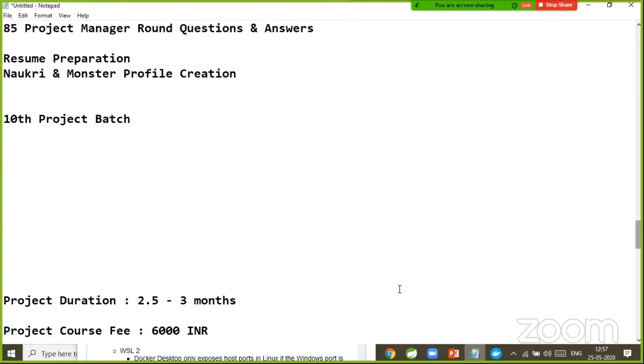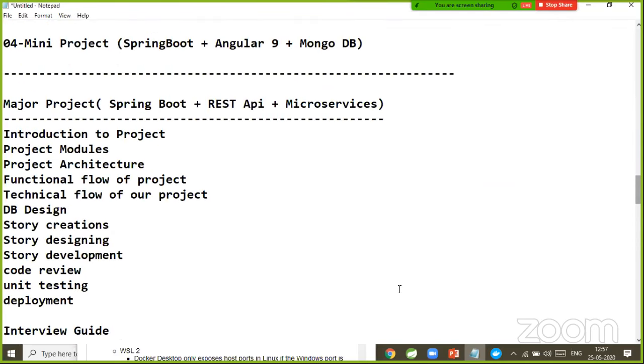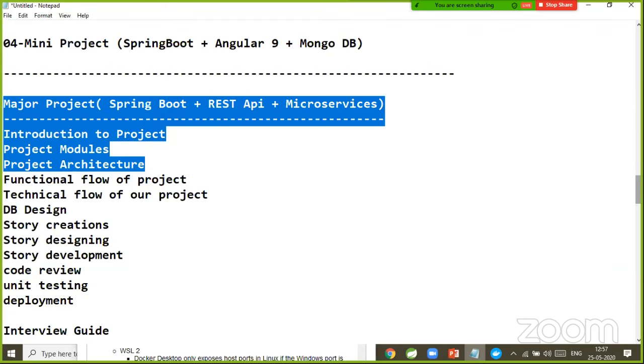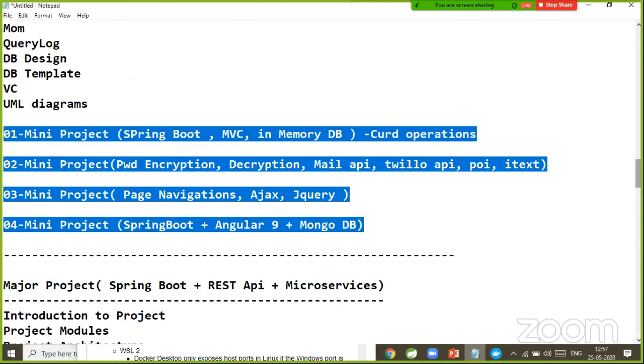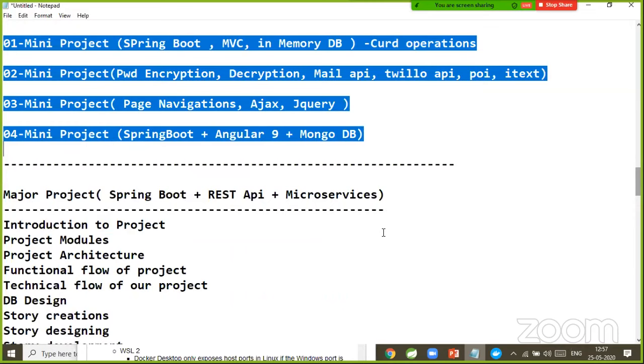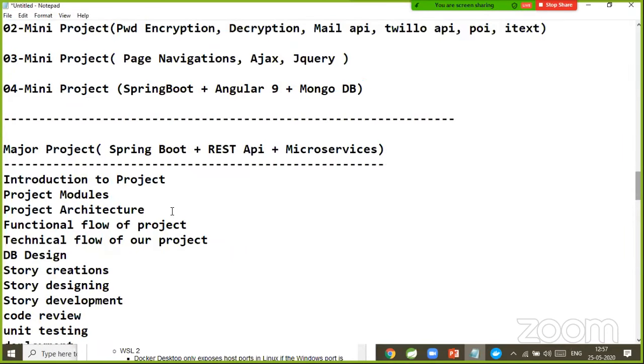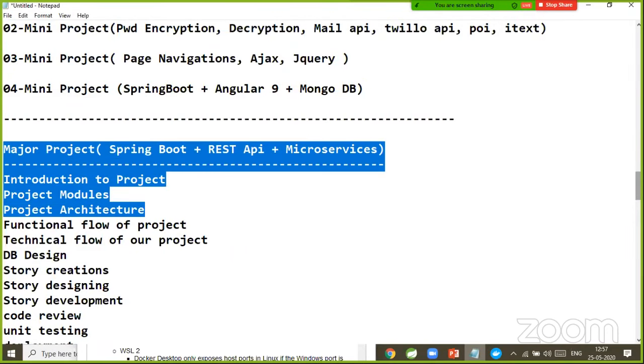Sir, once we are part of this batch, when can we start attending the interviews? Once you have completed the architecture of the main project, then you can start attending the interviews. Coding standards, anyhow, we are learning as part of the mini projects only. Confidence we are going to get as part of the mini projects only. Just to explain the project architecture, we will wait up to here. Once this part is completed, then you can start attending the interviews with 3 to 4 years of experience.